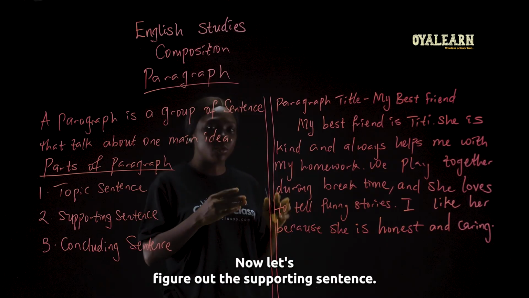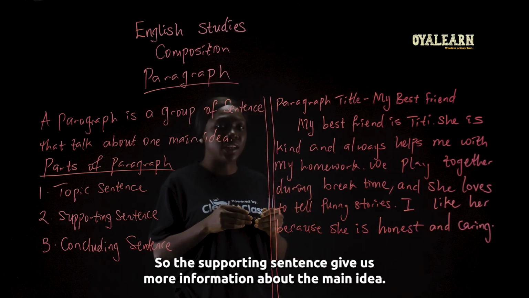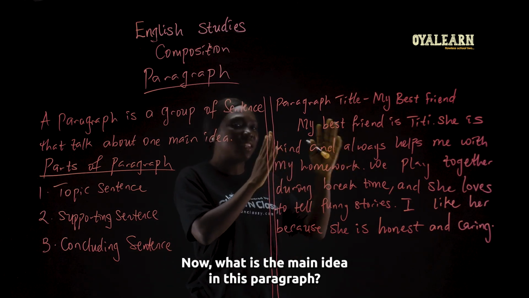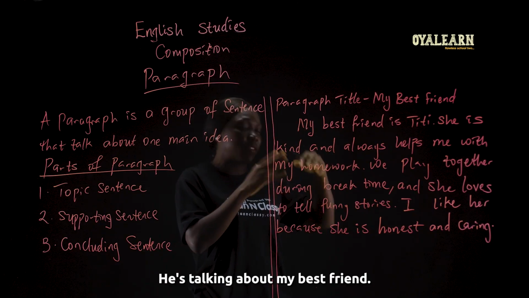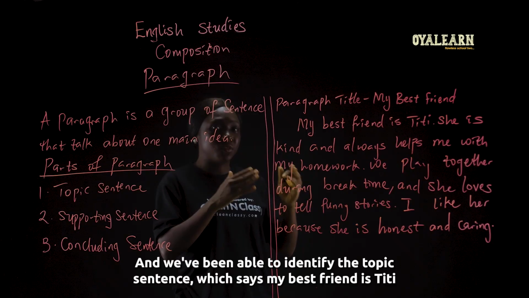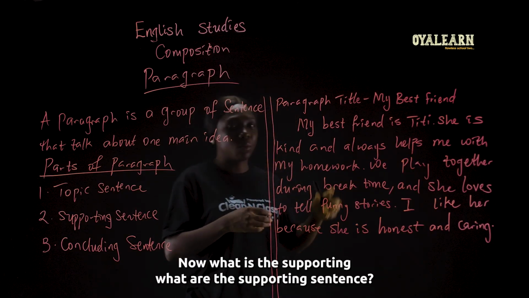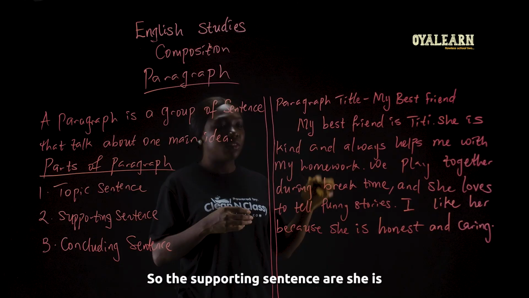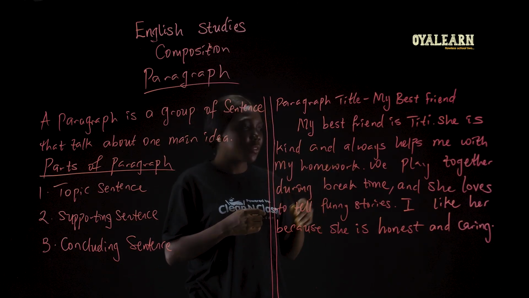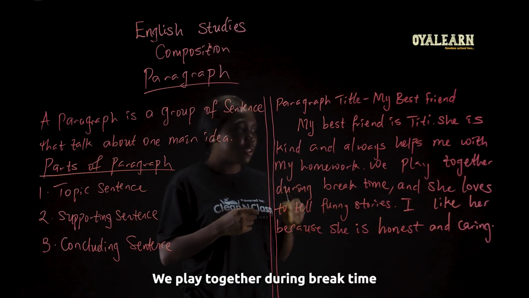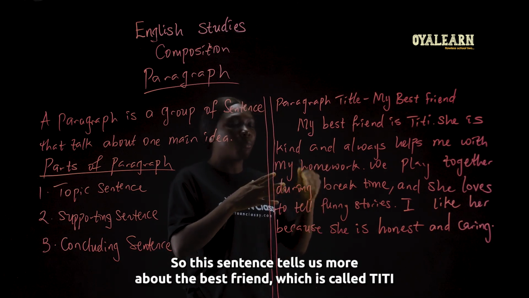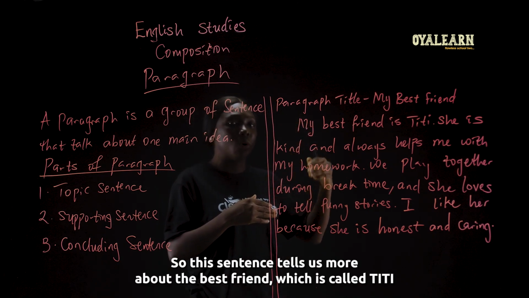Now let's figure out the supporting sentences. So the supporting sentences give us more information about the main idea. Now, what is the main idea in this paragraph? It's talking about my best friend. And we've been able to identify the topic sentence, which says My best friend is Titi. Good. Now, what are the supporting sentences? So the supporting sentences are: She is kind and always helps me with my homework. We play together during break time and she loves to tell funny stories. So these sentences tell us more about the best friend, who is called Titi.